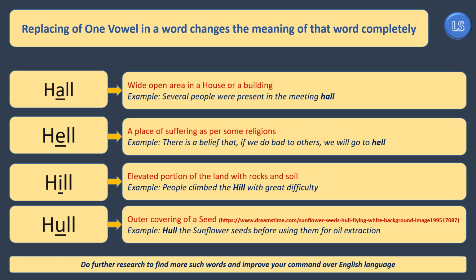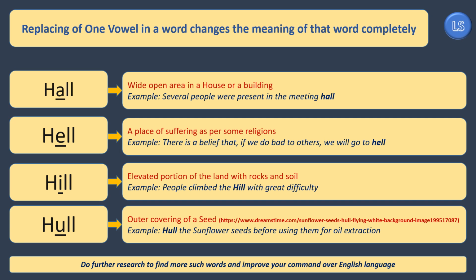In the last set of examples, we have got four different words. Each word has four different letters. The first word is pronounced as hall, which means a wide open area inside a building. If the vowel A is replaced with vowel E, the new word that we get is pronounced as hell, which means a place of suffering as per some religions.